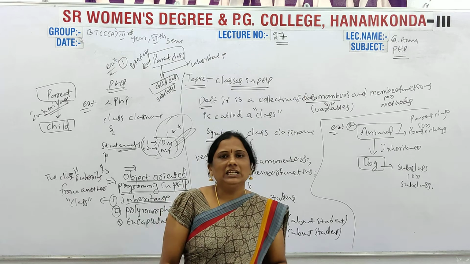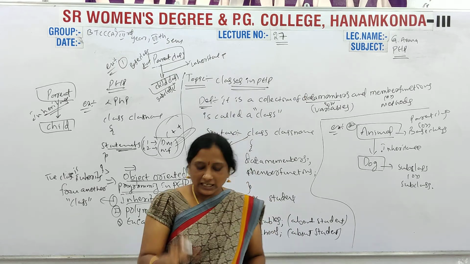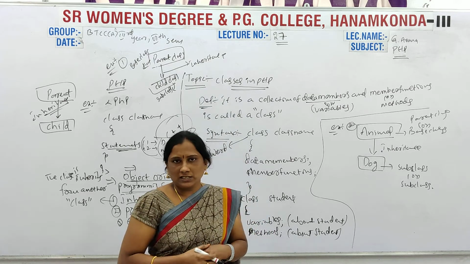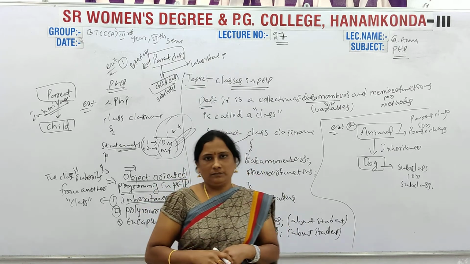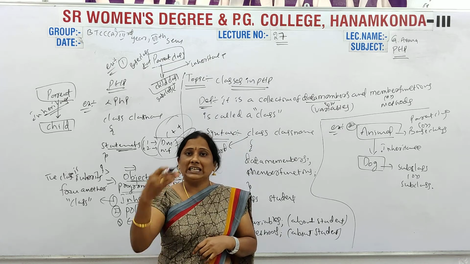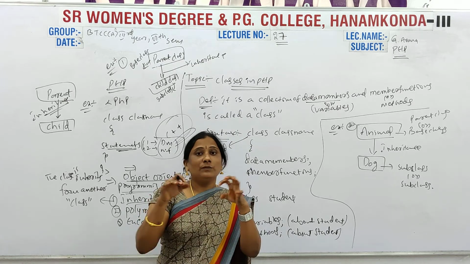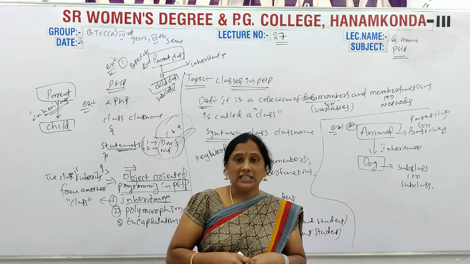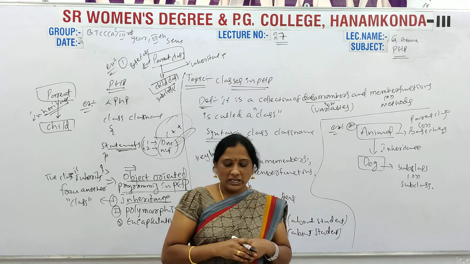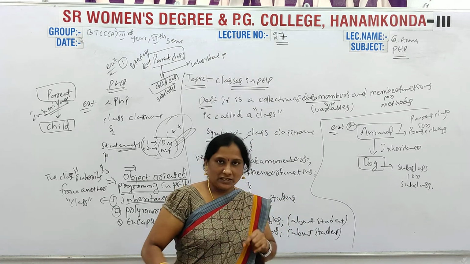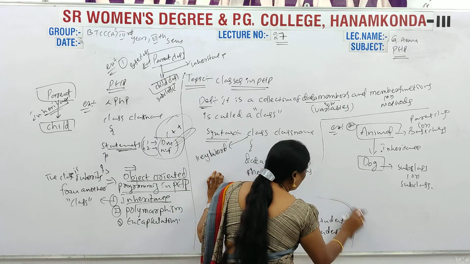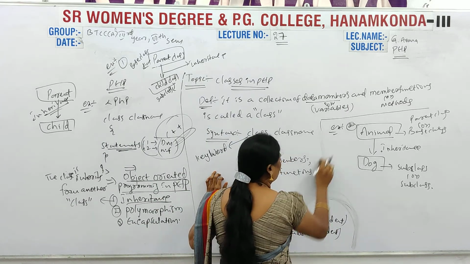You got the clear definition? So this is the inheritance definition. Now, there are a number of inheritance types, different types of inheritances. There are examples and programs also for the different inheritances. The first part is clear: in this one you have to write the definition. Next, types of inheritance.